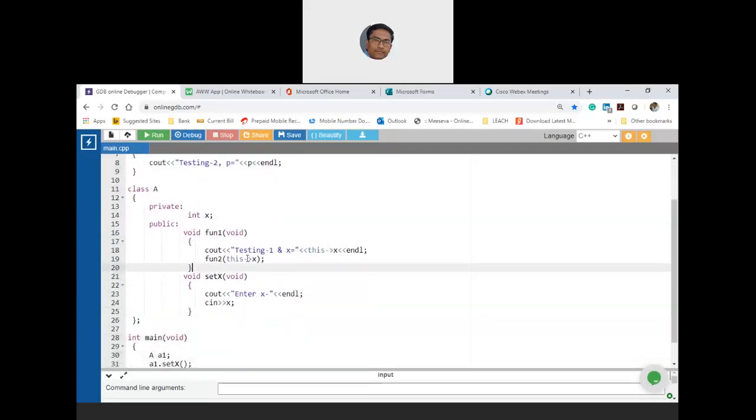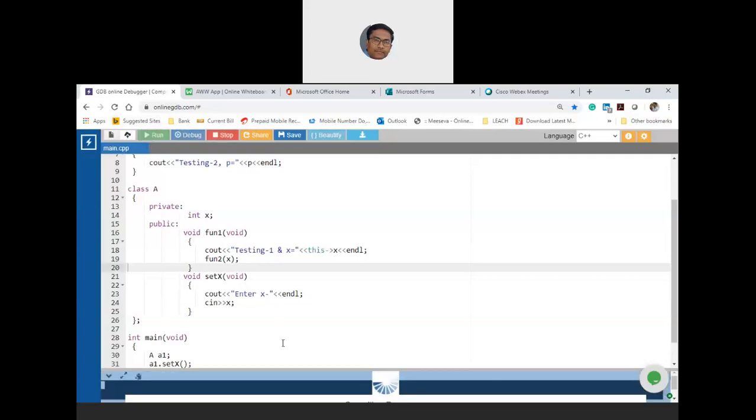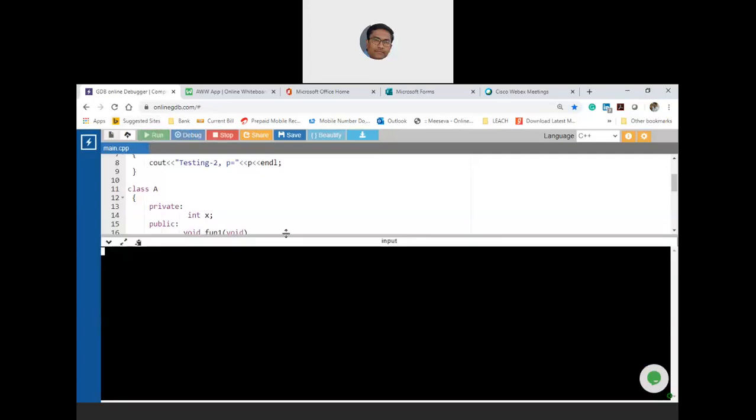Fine, instead of this arrow x, let us pass fun2 of x. What will you get? Yes. So you are compromising the data privacy. This is how the data leaking is possible. So it is the job of a programmer to make sure that if at all there is a requirement of passing it or calling a general function, such as an example which is illustrated in front of you.